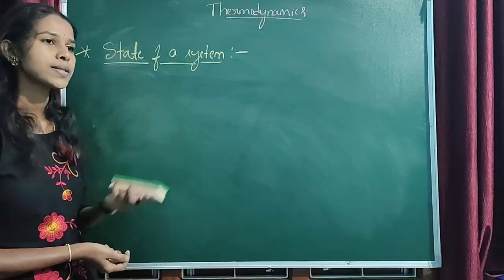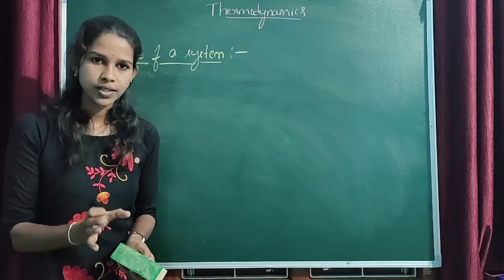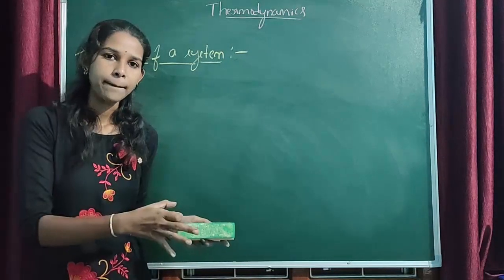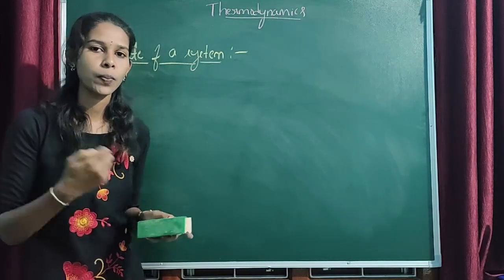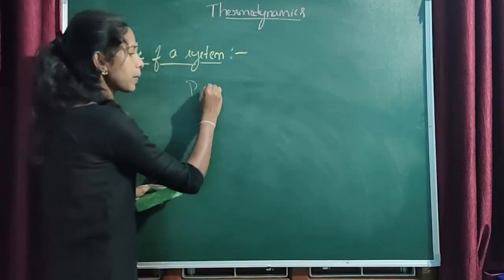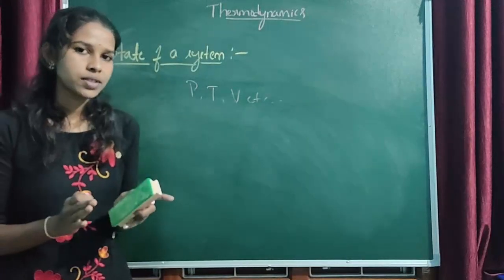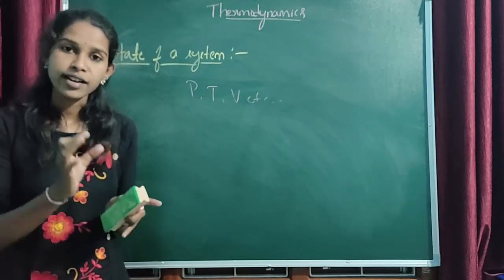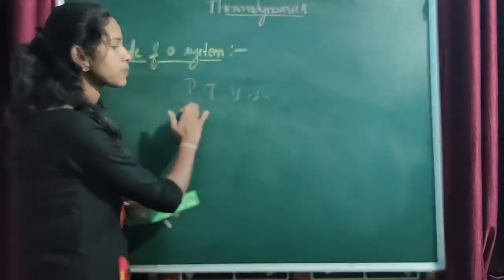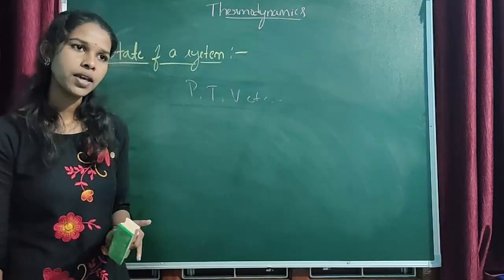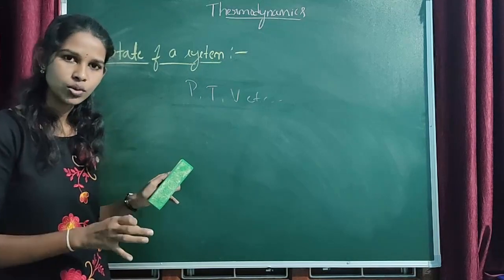What is the state of a system? State of a system is nothing but the condition of the system at a specific time which is described in terms of certain measurable macroscopic properties such as pressure, temperature, volume, etc. I'll repeat the sentence. What is the state of the system? State of a system is nothing but the condition of the system at a specific time which is described in terms of these macroscopic properties. That means for every system there are certain macroscopic properties and they have certain values, right?